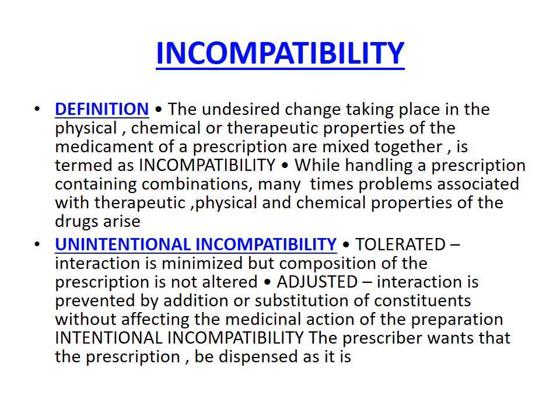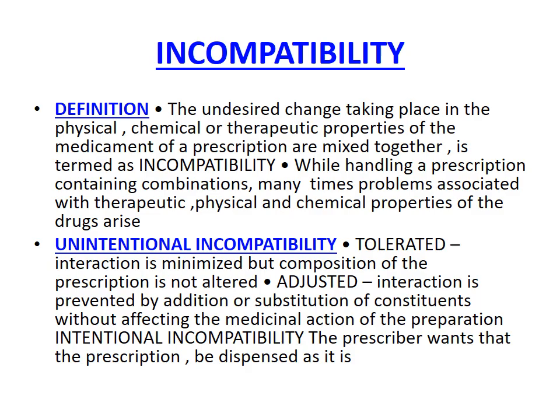What is tolerated? Interaction is minimized, but the combination of the prescription is not altered. That means the combination is not altered. In the case of a formula, we don't change any ingredients of the formula, but somehow we reduce the interaction. In tolerated incompatibility, the chemical interaction can be minimized by changing the order of mixing or mixing the solution in dilute form, but no alteration is made in the formulation, or in the combination of drugs. That is known as tolerated incompatibility.